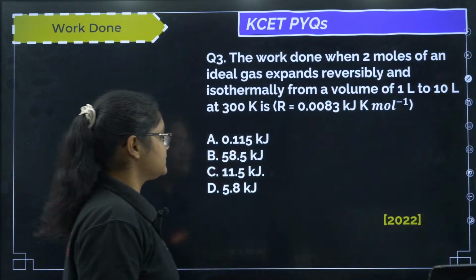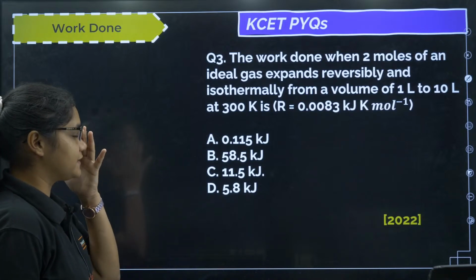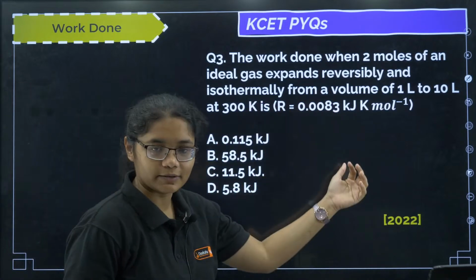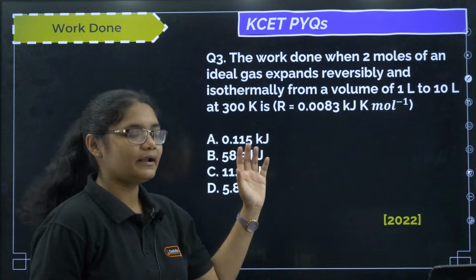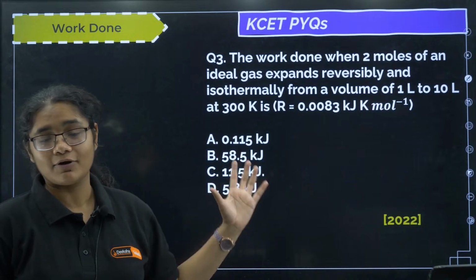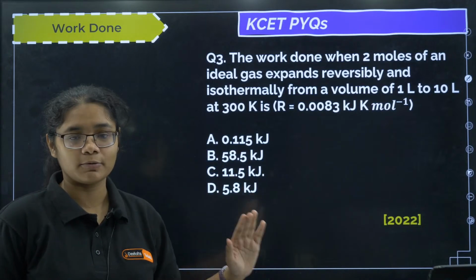Okay. Now let us solve this question. The work done when 2 moles of an ideal gas expands reversibly and isothermally from a volume of 1 liter to 10 liter at 300 Kelvin. So you can see such direct formula-based questions will be asked from thermodynamics. So please do not worry about PU1.